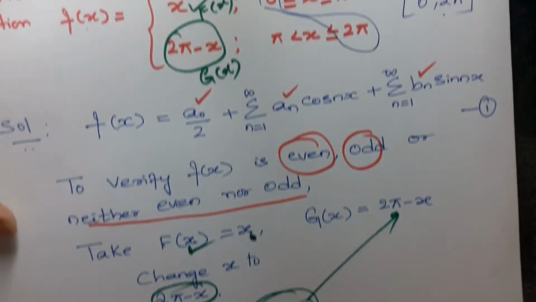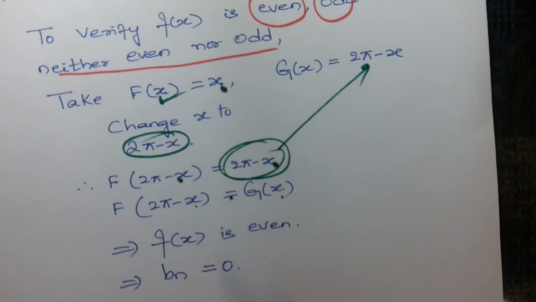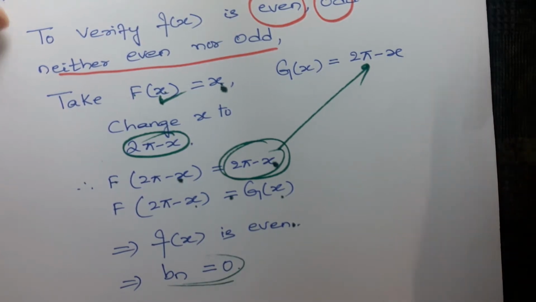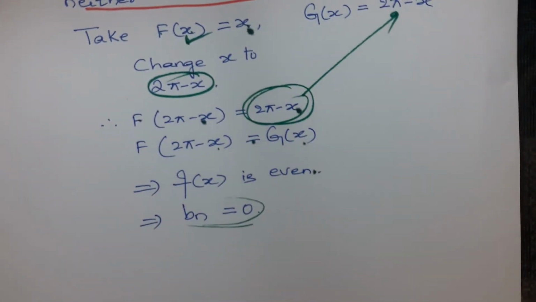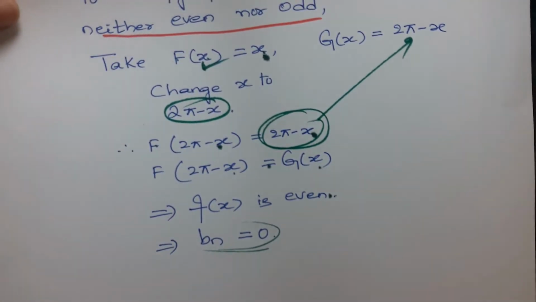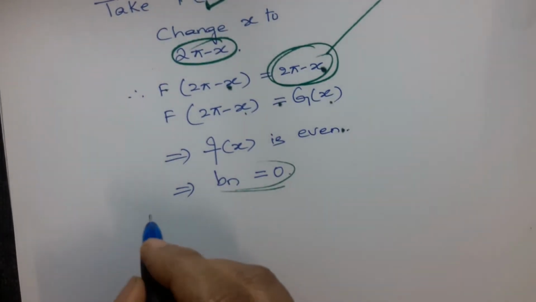Hence the given function small f of x is said to be an even function. If the function is even, the value of bn will be taken as 0 directly, as you know this concept since I have explained it in the previous videos already. Since bn is 0, I have to find out only a naught and an.